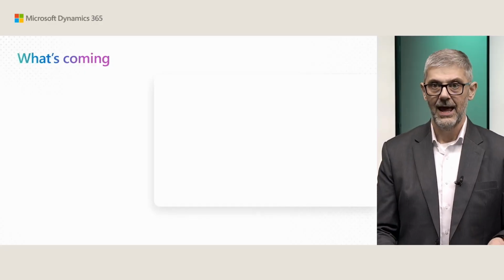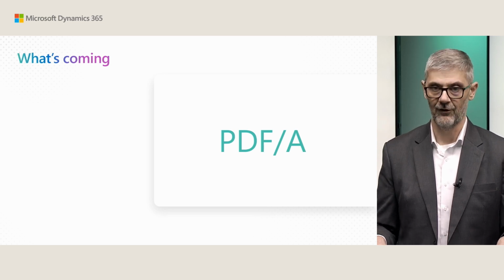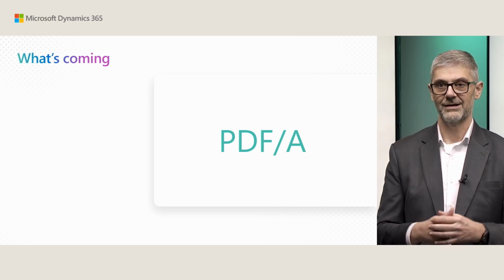I just wanted to show one additional thing about localization. This is not directly related to localization because this is a technical improvement, but it will have repercussions on localizations. So what is coming? With this wave, we deliver the ability to handle PDF/A formats. Some electronic document formats are in PDF/A format, so we couldn't handle them earlier. But now with this wave, we deliver platform support, and we will continue to work on enabling PDF/A formats in some other countries. So that's it about localization.